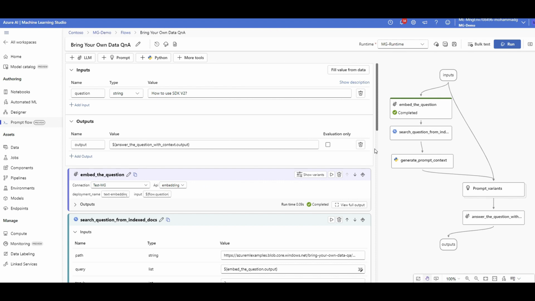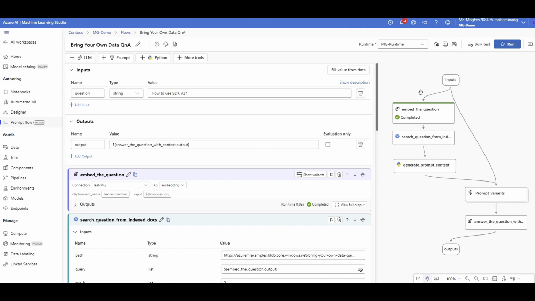I know there are too many things inside, but let me simplify the process for you. Now, the first thing that you provide as an input is here. So if I click on input, the input is simply a question, right? How to use SDK v2 of Azure ML? This is an example of a question. Now, this question should